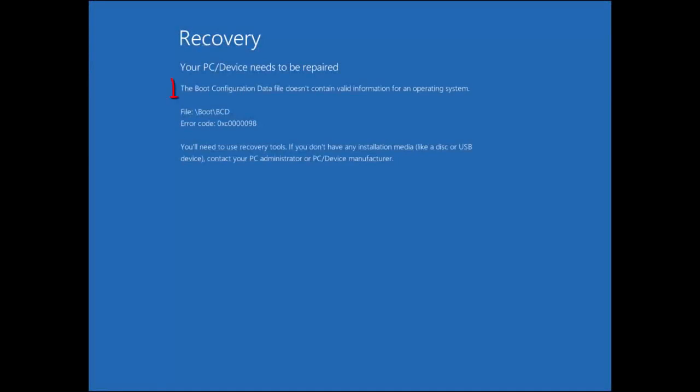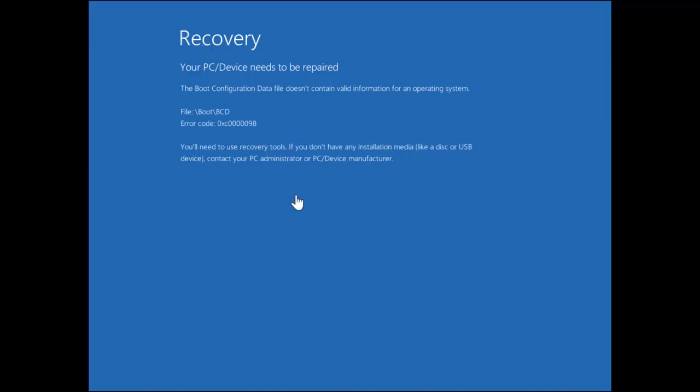Hi. If the boot configuration data file (BCD) is corrupted, you'll get this error message. And this error won't let you go to the built-in recovery tools. In this case, you have to have Windows installation media, either on DVD or USB. If you don't have it, it's okay. There is a link in the description below about how to get Windows installation for free.